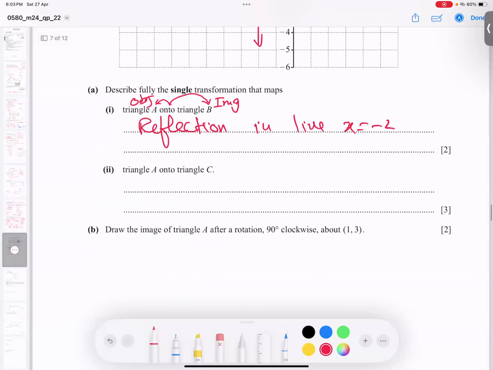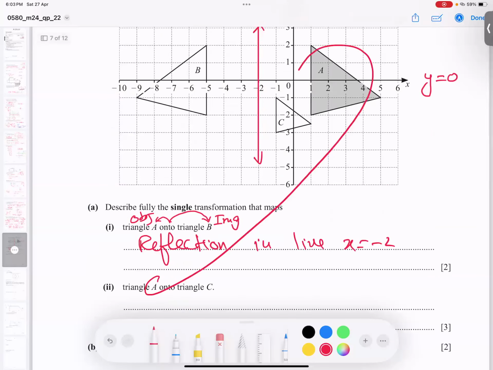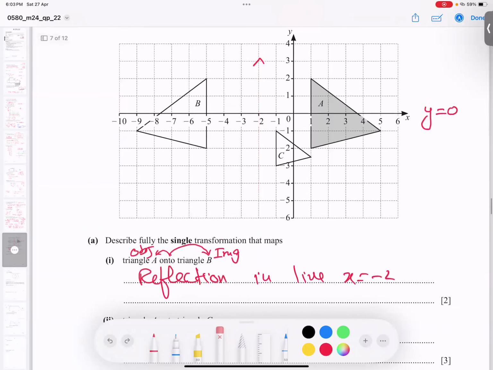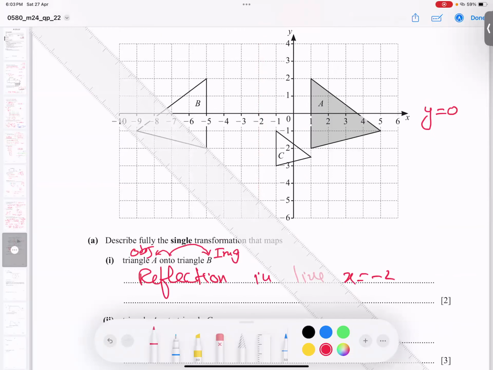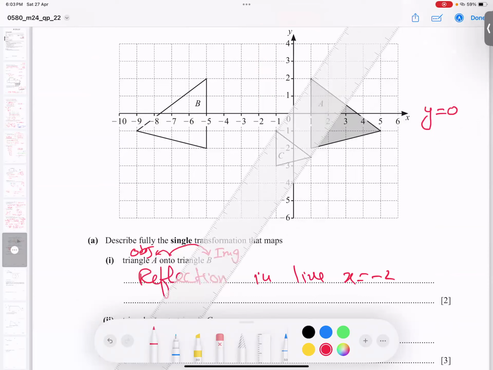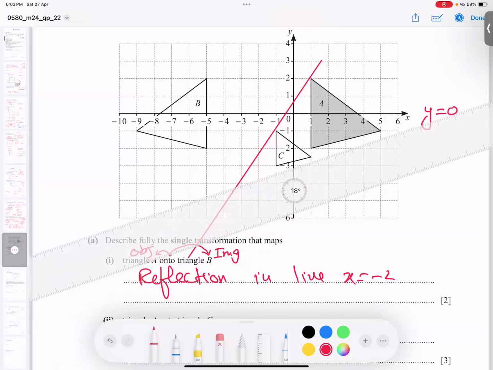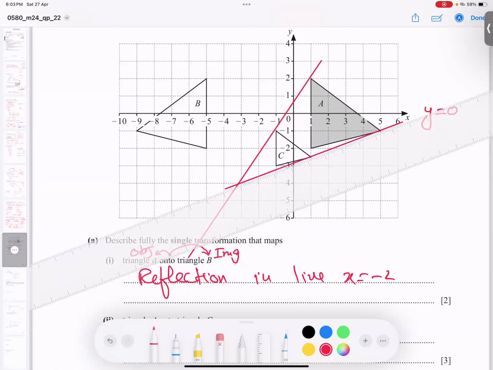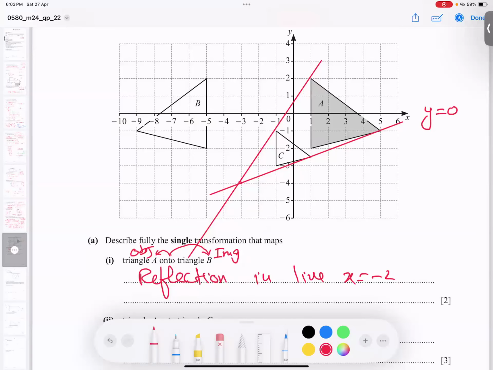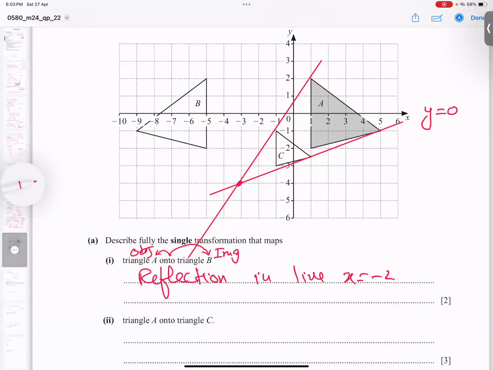So let's go to the next one, A onto C, same story. This is the object and this is the image. So what technique will I use? Let me erase the reflection line. I will take a scale. You see, students, I take a scale and join the corresponding positions. I join these two points, even these two points. Okay, I remove the scale, and I believe the point is very clear, they are meeting at this point.